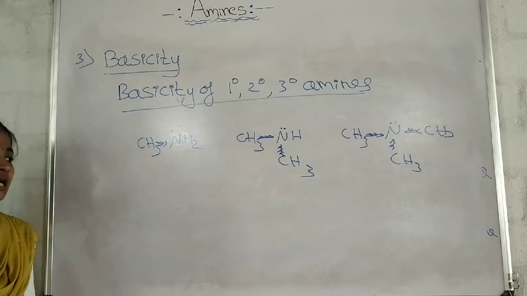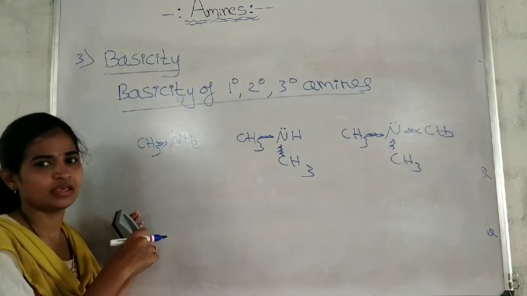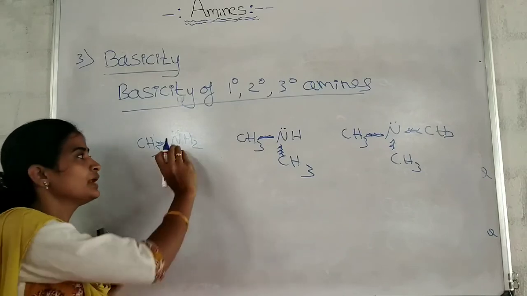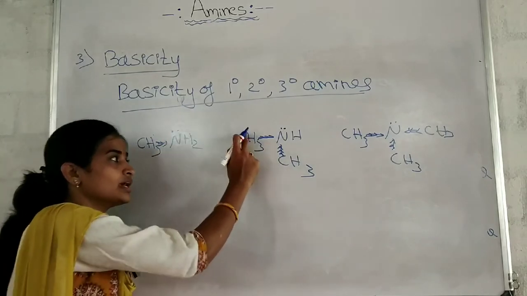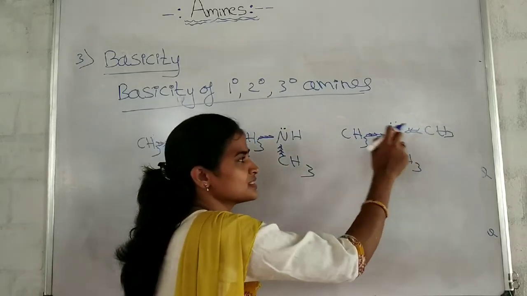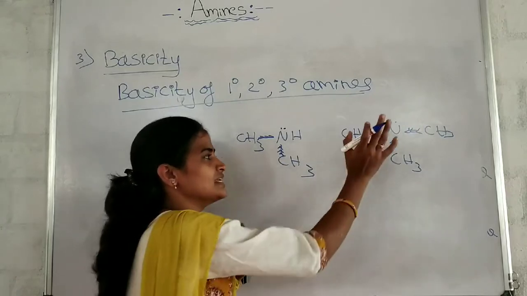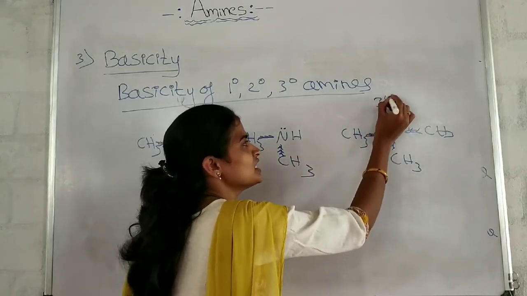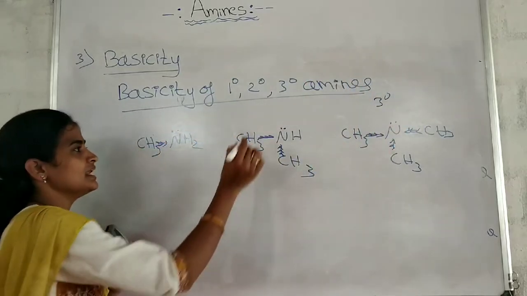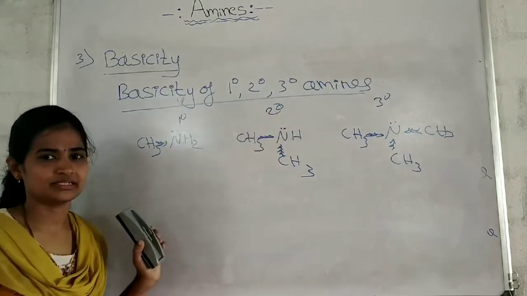But which can release the electrons more easily out of these three? Here one methyl group is helping to release the lone pair of electrons. Here 2 methyl groups are helping. Here 3 are there to release the electrons. Then which can release easily? Yes. Tertiary amines can release easily compared to secondary, which can release easily compared to primary amines.